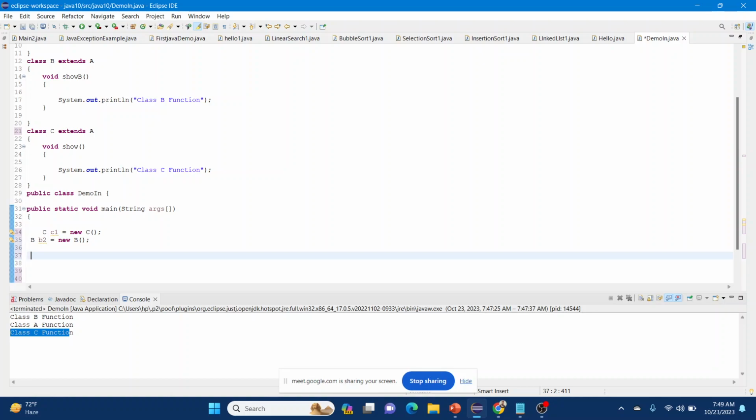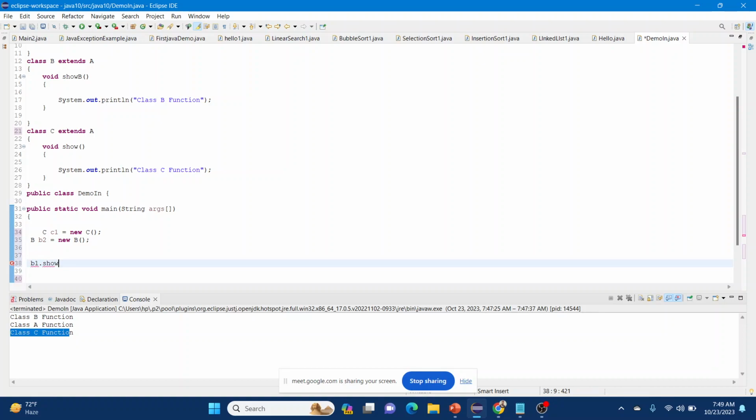Why? In the same way, if me and my brother both have our parents, we can share their properties. We both use their house, we both can use their vehicle. But we cannot use each other's properties. So that's how inheritance works here.